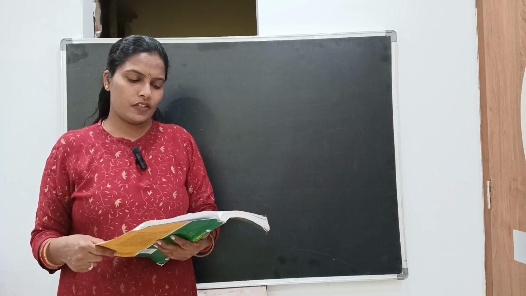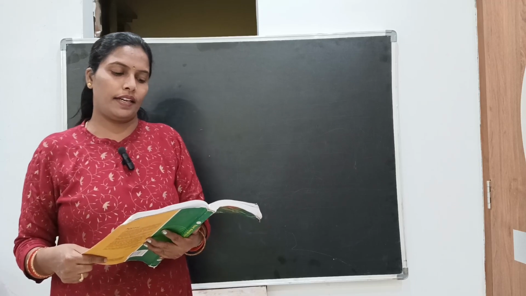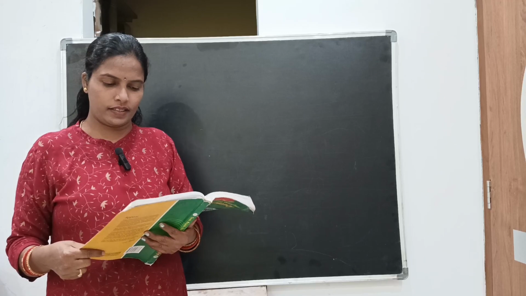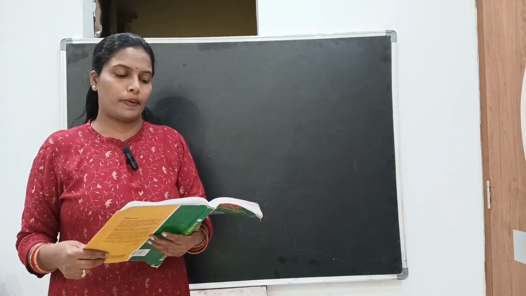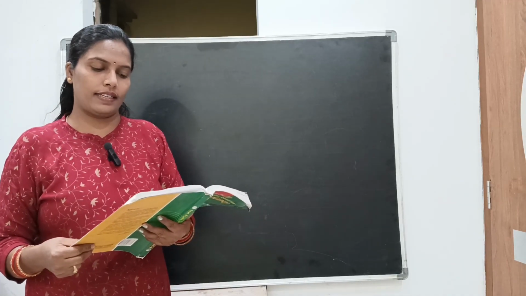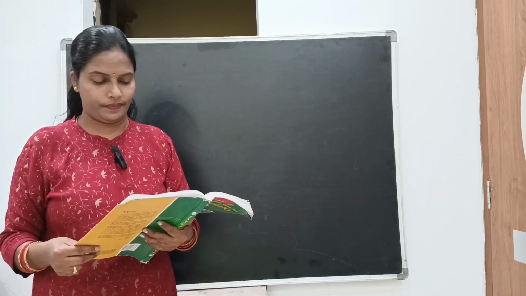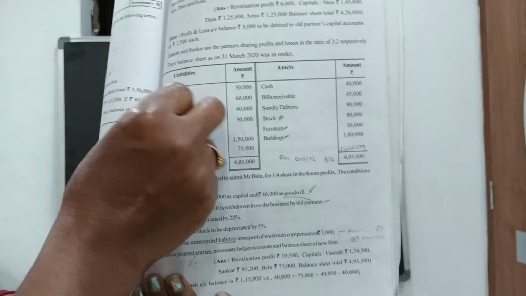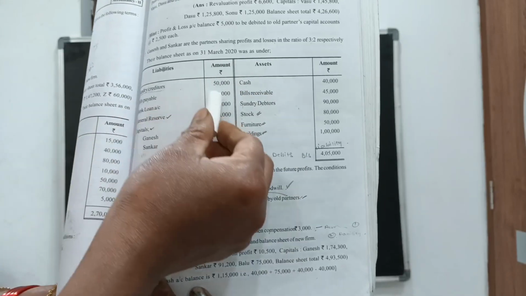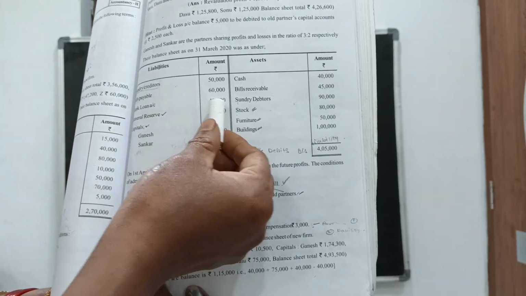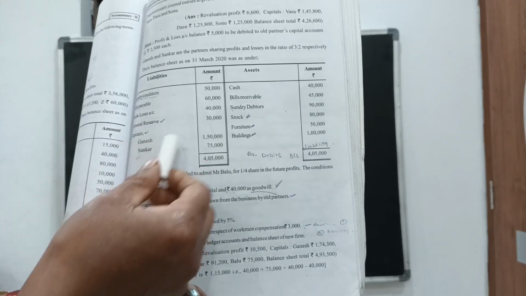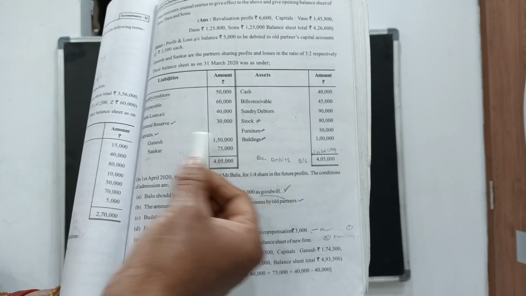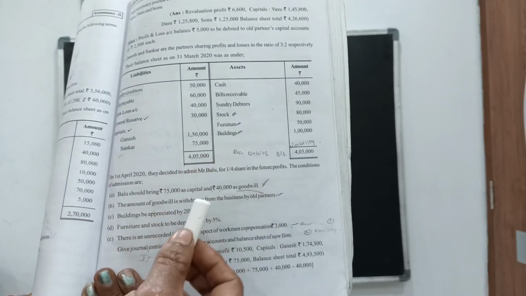Ganesh and Shankar are partners sharing profit and loss in the ratio of 3:2 respectively, and this is their balance sheet as on 31st March 2020. On the liability side: creditors 50,000, bills payable 60,000, bank loan 40,000, general reserve 30,000, and capitals of Ganesh 1,50,000 and Shankar 75,000.